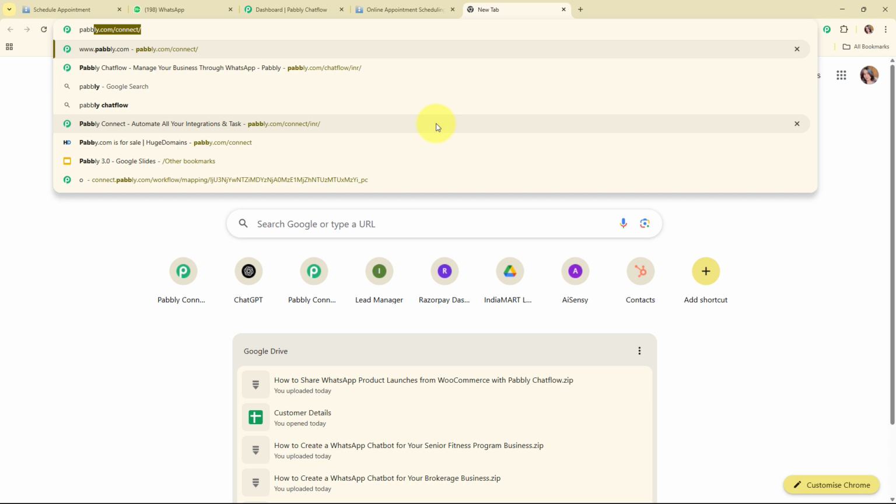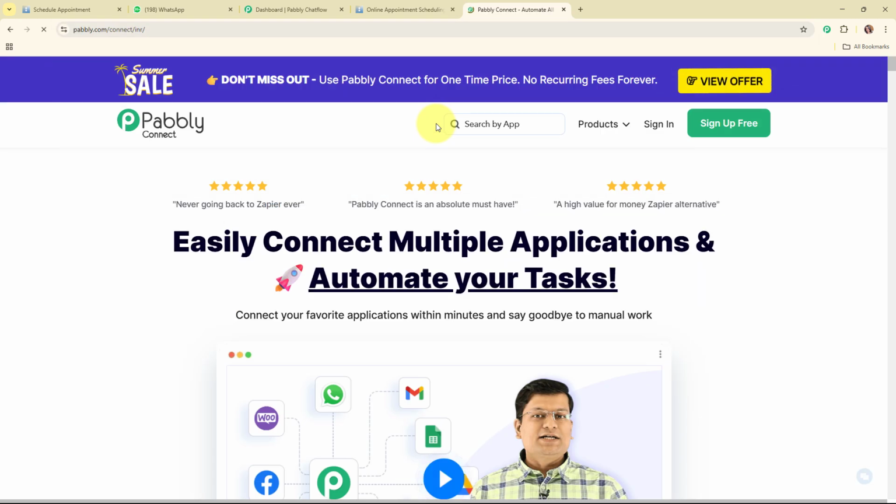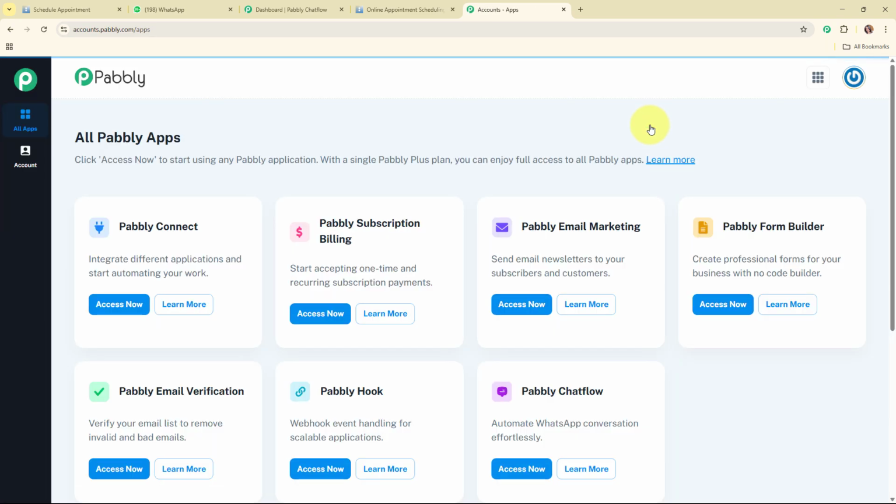To access Pabbly Connect, you have to search for pabbly.com/connect in your browser, and it will take you to the homepage of Pabbly Connect. Here you can see two options, that are sign in and sign up free. If you're a new user, click on sign up free and get free 100 tasks every month to explore the software. And if you're an existing user, click on sign in. Here I'm an existing user, so I'm clicking on sign in. Now after signing in, you can see all Pabbly apps window where you can see all the applications of Pabbly. To integrate my applications, I'm going to use Pabbly Connect.